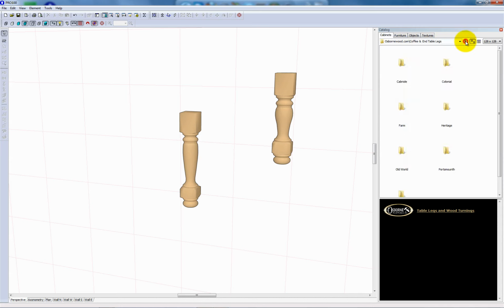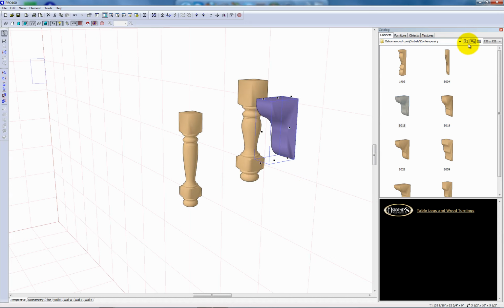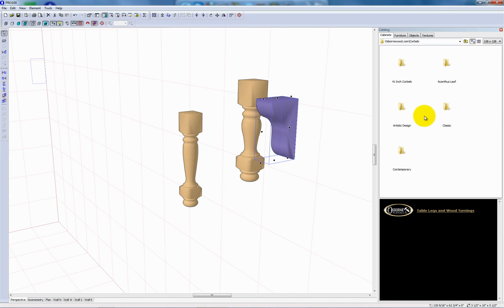Let's take a look at something else. Corbels, contemporary, acanthus leaf.